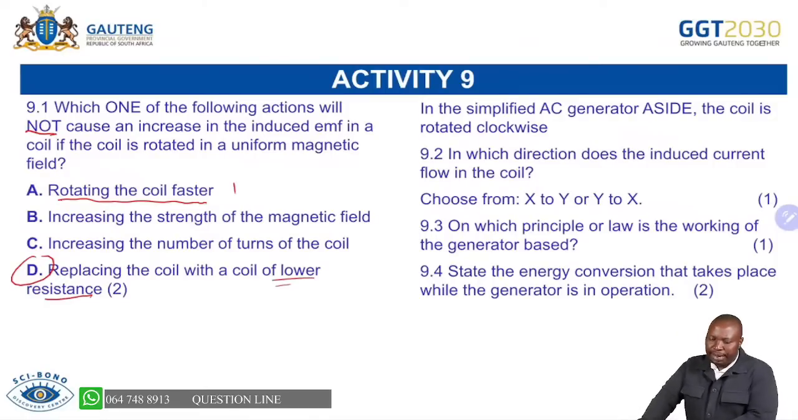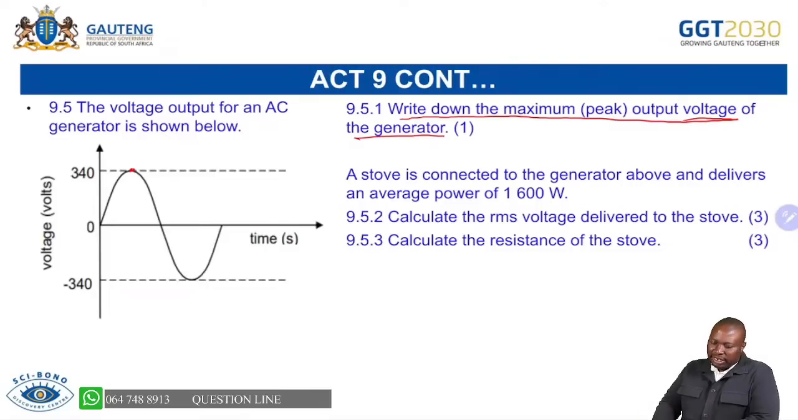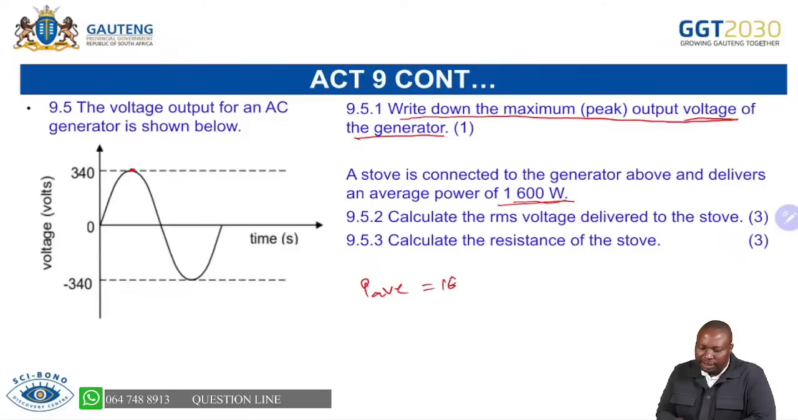However, the last part is that you can be asked to write down the maximum output voltage of the generator. So where do you go for Vmax? You're able to say Vmax is 340 there. A stove is connected to the generator above and delivers an average power of 1,600. So you are given P average as 1,600 watts. Calculate the RMS voltage.